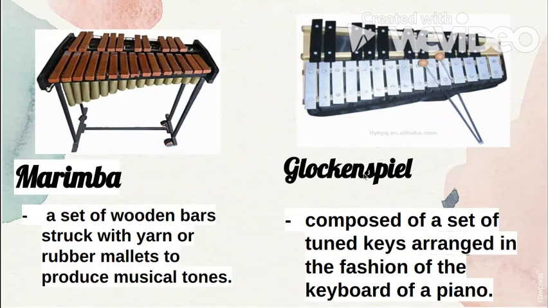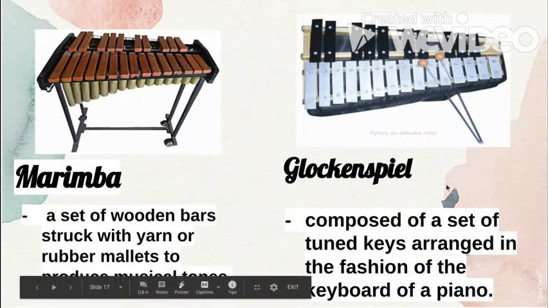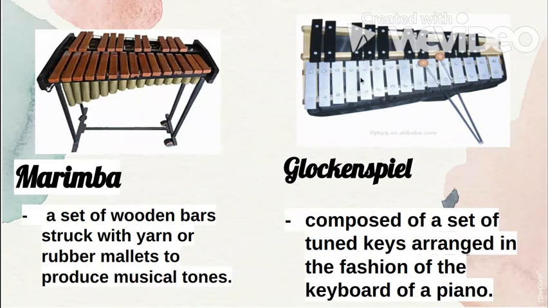And the other one, we have glockenspiel. Glockenspiel, class, uses metal bars like the children's xylophone. So it looks like a xylophone, but it's different. The looks are just similar. It is composed of a set of tuned keys arranged in the fashion of the keyboard of a piano. Can you see that one? Look at the looks of it.